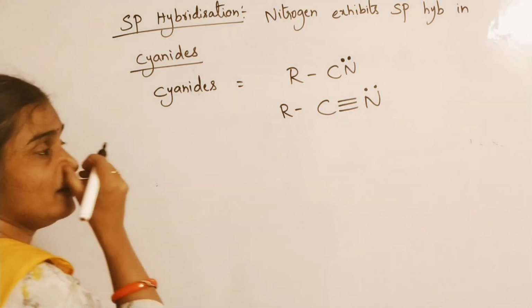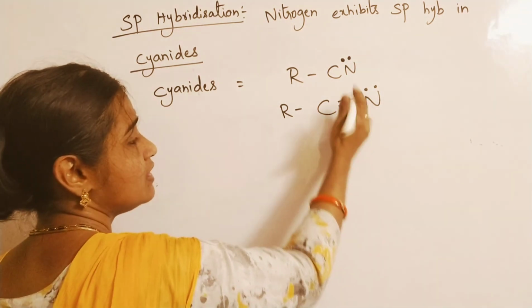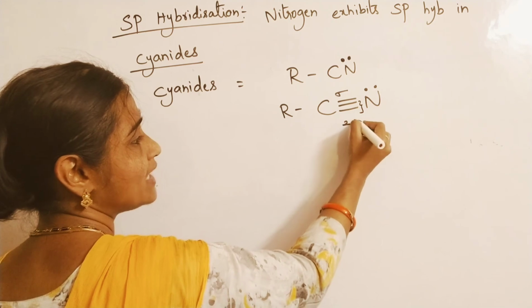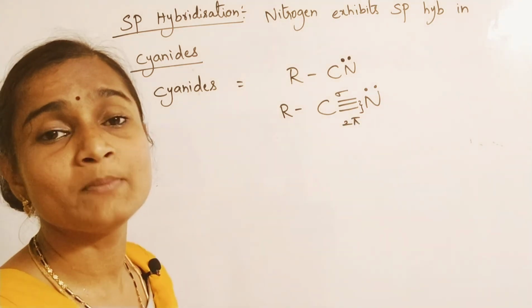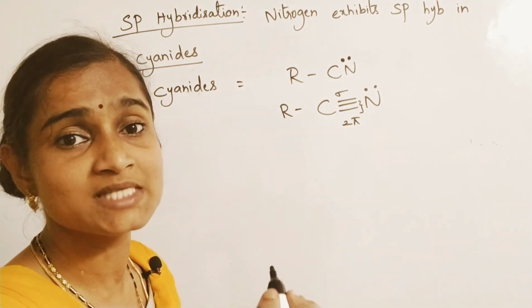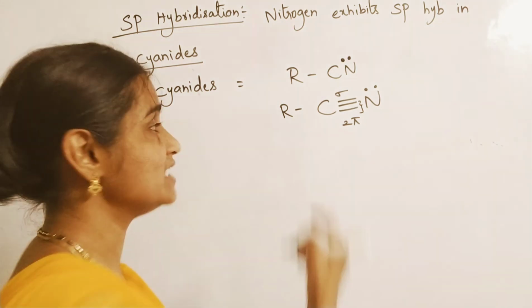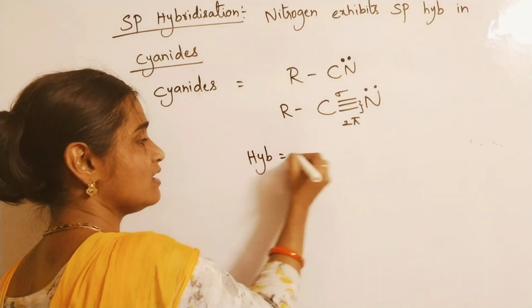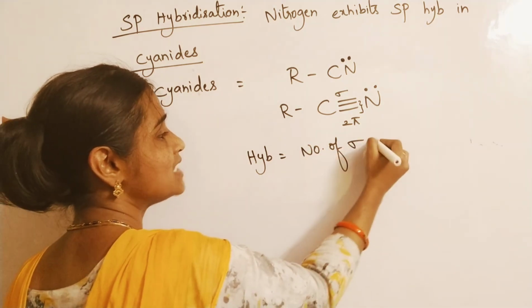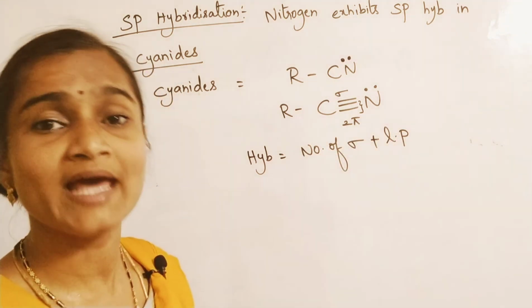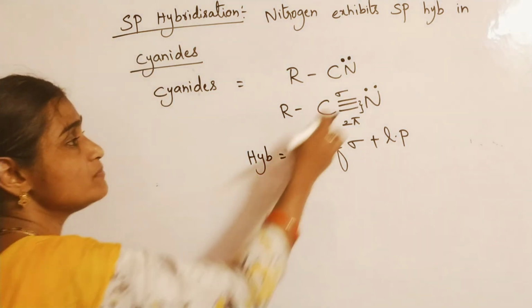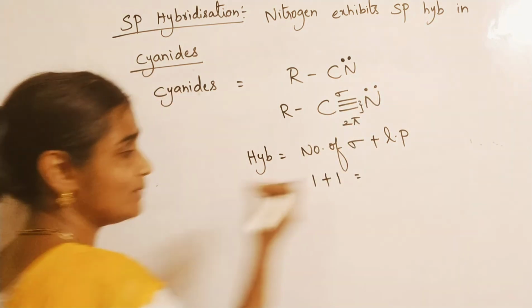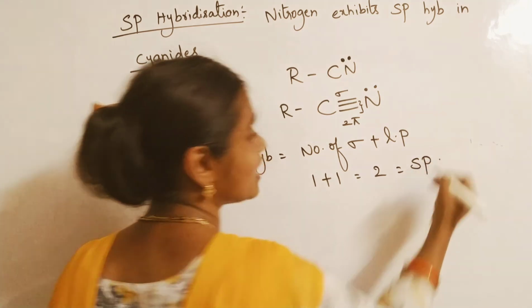If you find the hybridization for nitrogen here, you are finding one sigma bond. It's a triple bond, which means one sigma bond and two pi bonds. If any triple bond is there between two atoms, one will be sigma and the remaining two will be pi bonds. For finding hybridization we require the number of sigma bonds plus lone pairs (LP). Sigma bonds are 1, plus lone pair is 1, so 1 plus 1 gives 2, and the hybridization is sp.